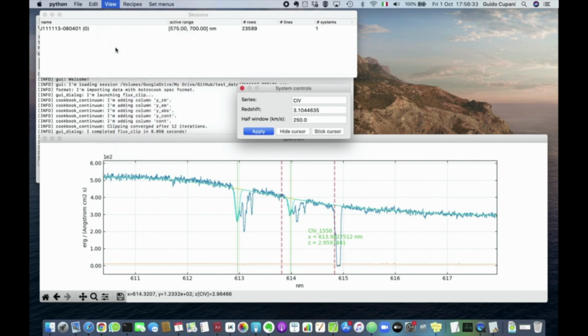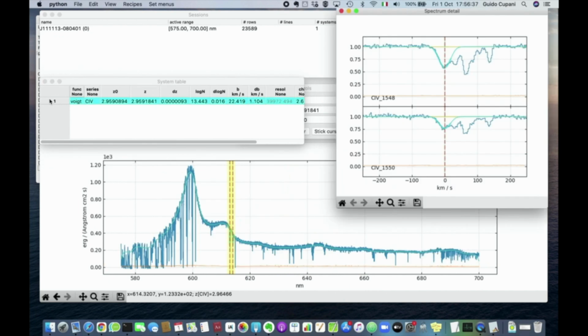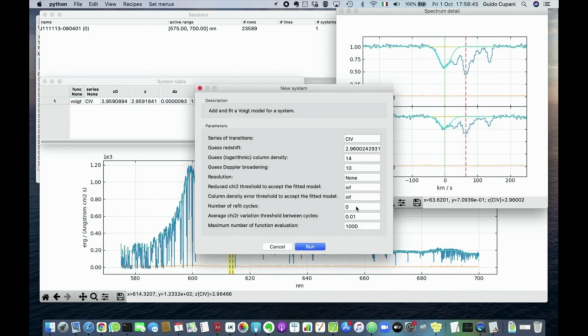But this is not all, actually. Astrocook also comes with a built-in logging system that transforms these workflows into readable JSON files in real time. And this is both a documentation and a way to re-execute the workflows at a later time.